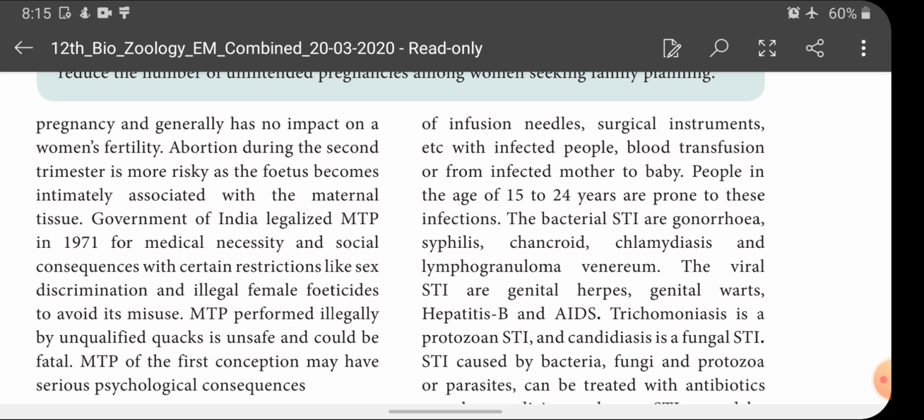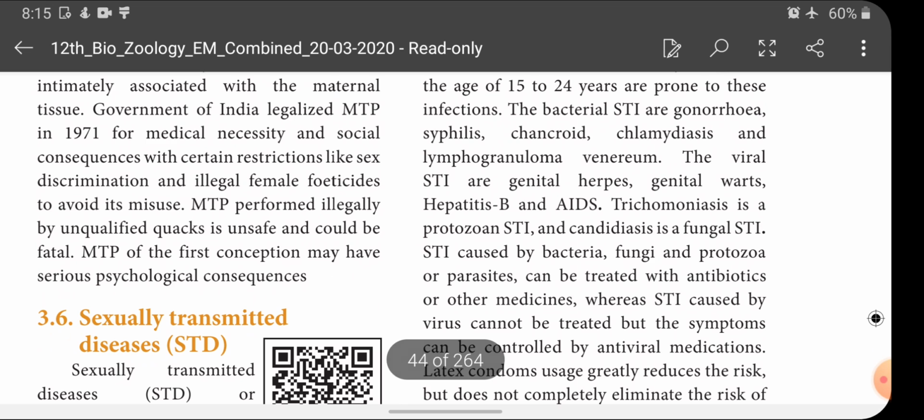See children, sexually transmitted disease is caused by bacteria, virus, fungi and also protozoa. So here is a list given: bacterial sexually transmitted diseases, viral sexually transmitted diseases, and fungal and protozoan transmitted diseases also. Let's see what the bacterial sexually transmitted diseases are. Gonorrhea, syphilis, chancroid, chlamydiosis and lymphogranuloma venereum are the sexually transmitted bacterial diseases. And what are the sexually transmitted viral diseases?